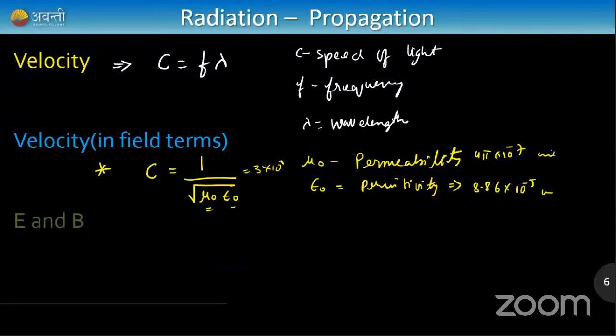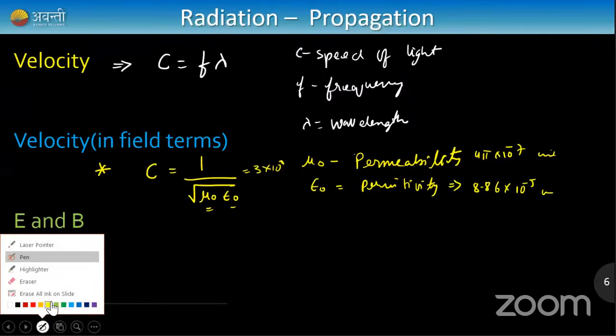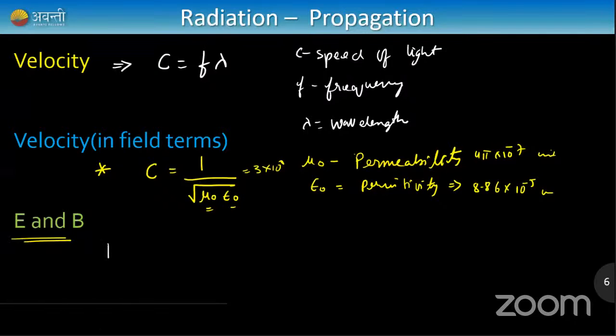The last formula is related to electric field and magnetic field. As I already told you, the electric force and the magnetic force are the same in an electromagnetic wave. Electric force is given as charge into electric field.